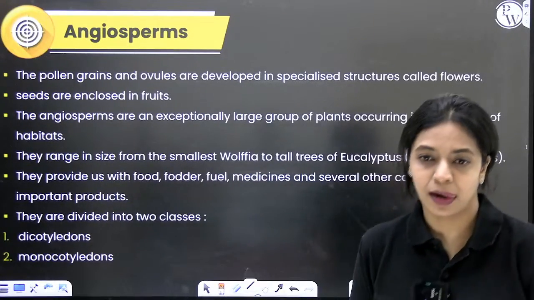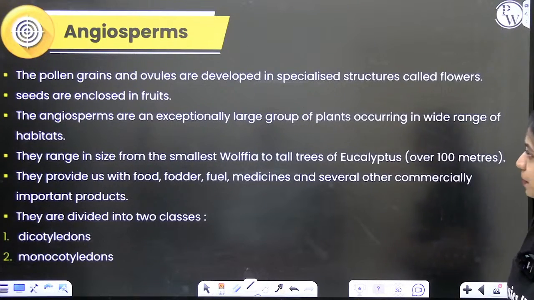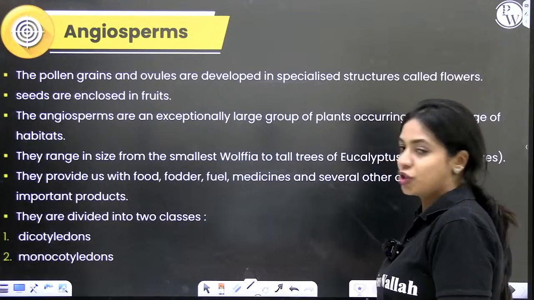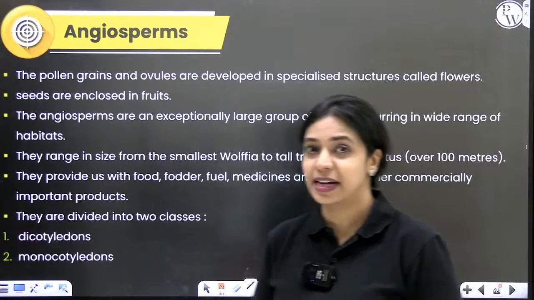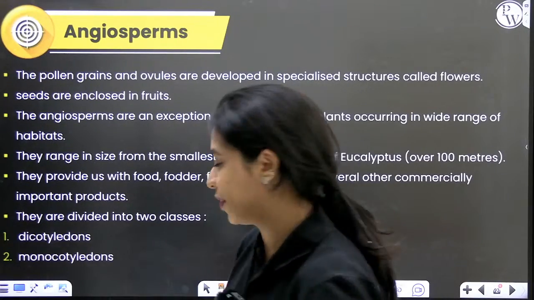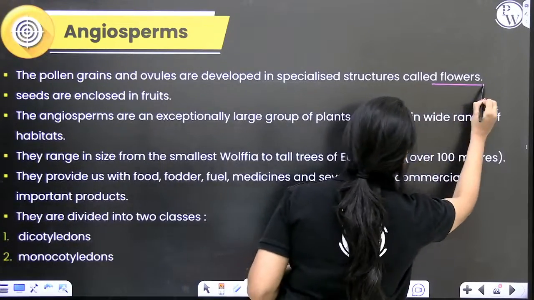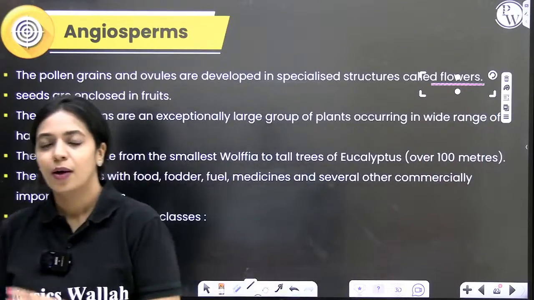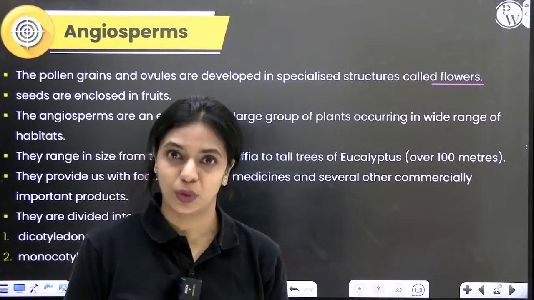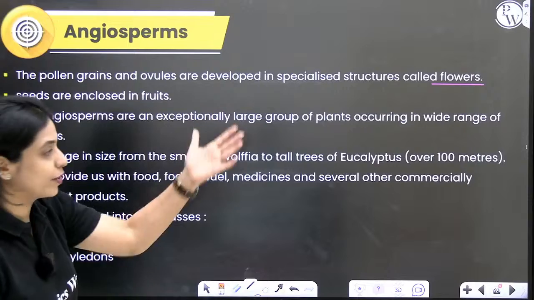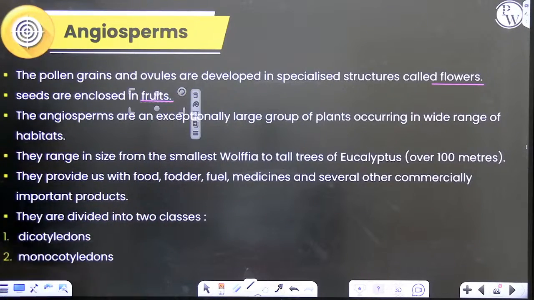Okay. So that's about gymnosperms. Now let's talk about angiosperms. You have 3 entire chapters dedicated for them. One characteristic feature of angiosperms is that they produce flowers, specialized structures called flowers. One of the parts of the flower, called ovary, will transform into the fruit after fertilization.